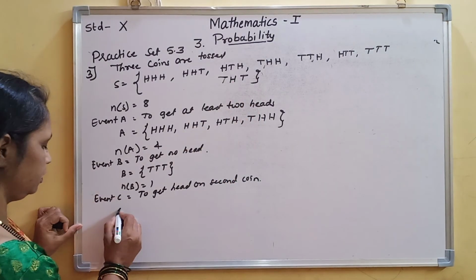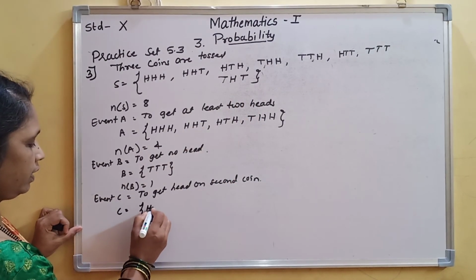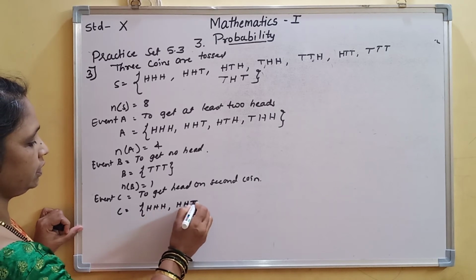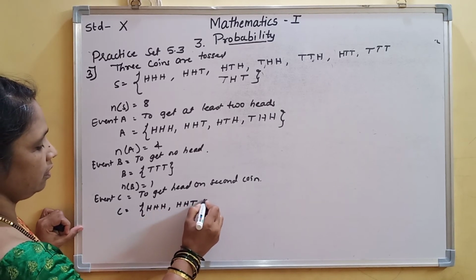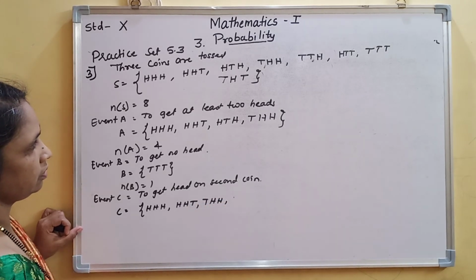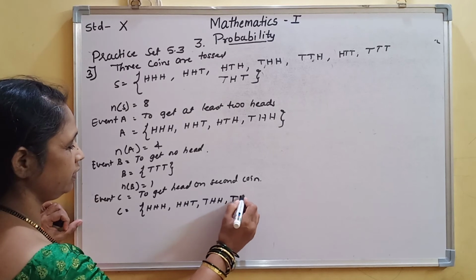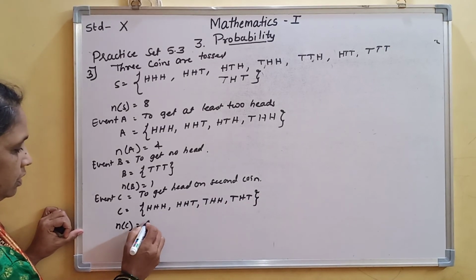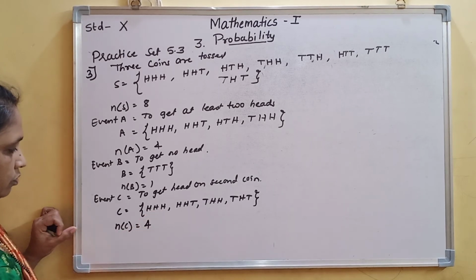So C is equal to HH, TH, and THT. So n of C is equal to 4.